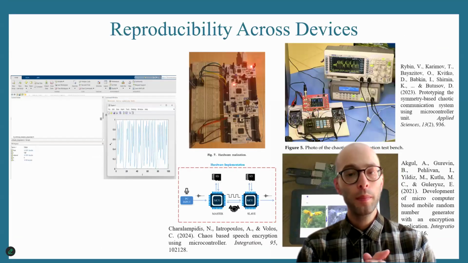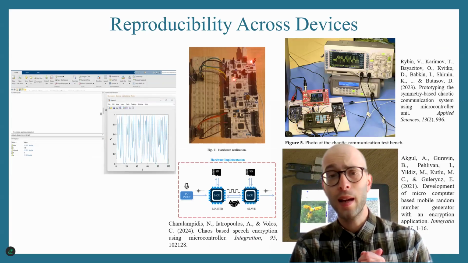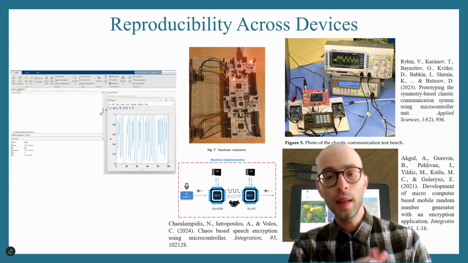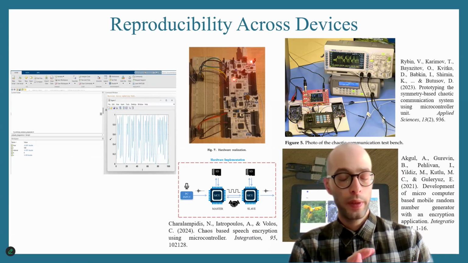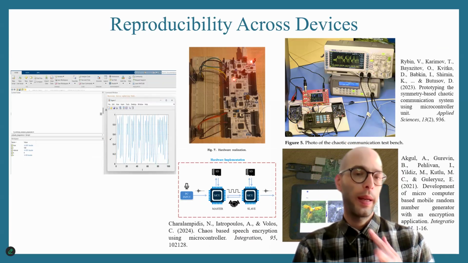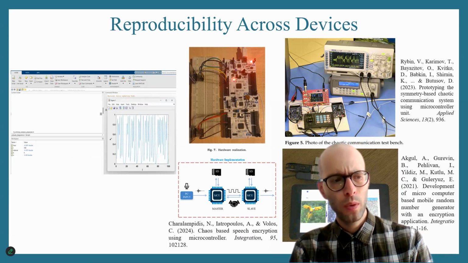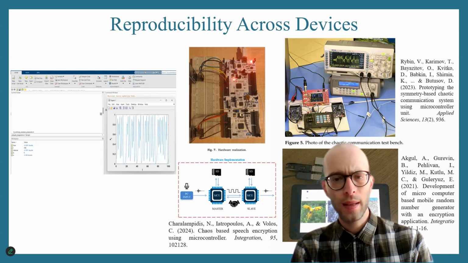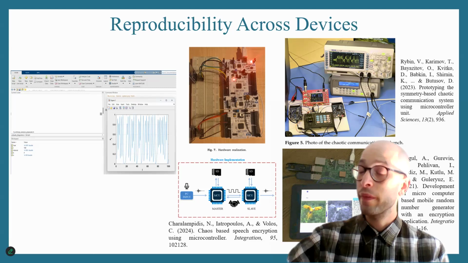And another problem, of course, I don't do research in this, but it is very state of the art, is the reproducibility and implementation of chaotic systems in different devices. So in different languages, Python, MATLAB, in Arduino, in microcontrollers, in FPGA, in smartphones, in Internet of Things devices. Implementation of chaos encryption across devices is a very interesting and very active topic at the moment. Again, very state of the art.